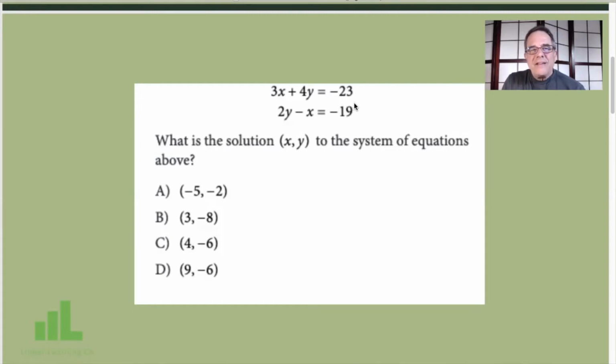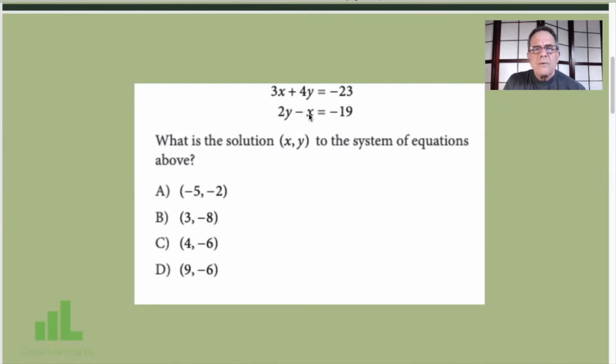What does it say? What is the solution, X, Y, or the XY pair, to the system of equations above? And then they say, wait a minute, Craig, hold on, let us help you. It's either -5 and -2, 3 and -8, 4 and -6, or 9 and -6. One of those pairs works for both equations.